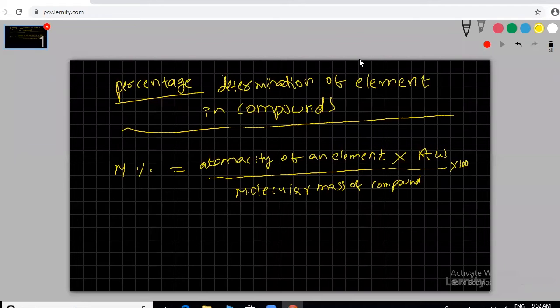Clear? Right: atomicity of an element into atomic mass of the element by molecular mass of the compound into 100.